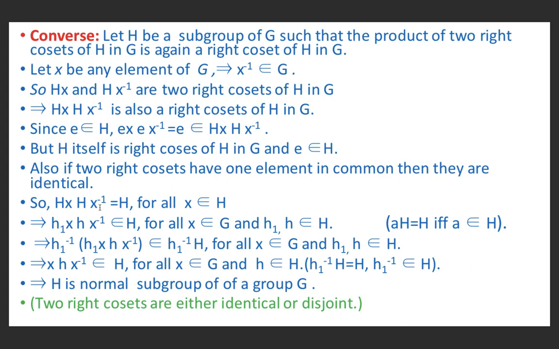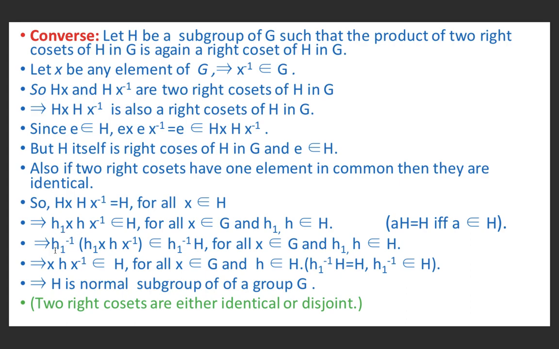So Hx inverse is equal to H for all x belonging to G. If H1 belongs to H, also H belongs to H, then we may write H1 x H x inverse belongs to H, because by the property of cosets, AH is equal to H if and only if A belongs to H. Here it was equal, so this element belongs to H.